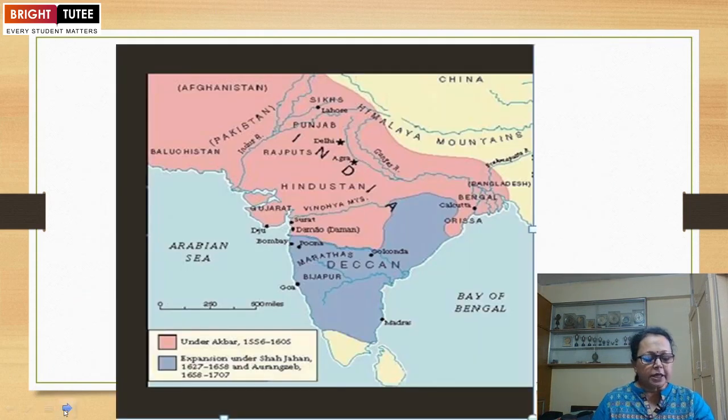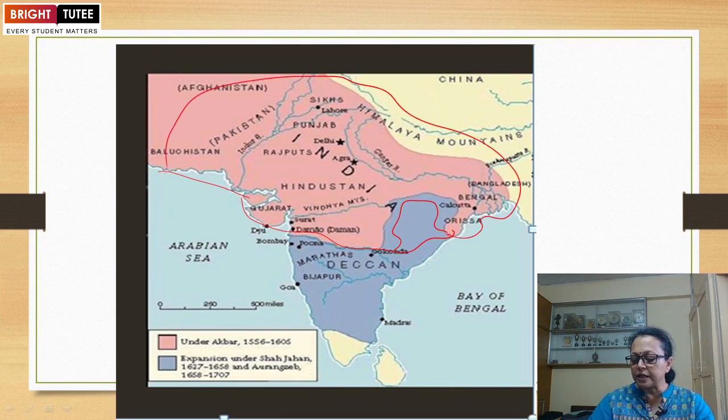This is all about the territory occupied or ruled during the Mughal Empire. This vast pink color is the empire under the rule of Akbar. It was a vast territory ruled by the Mughal rulers, but basically it was related to Emperor Akbar.